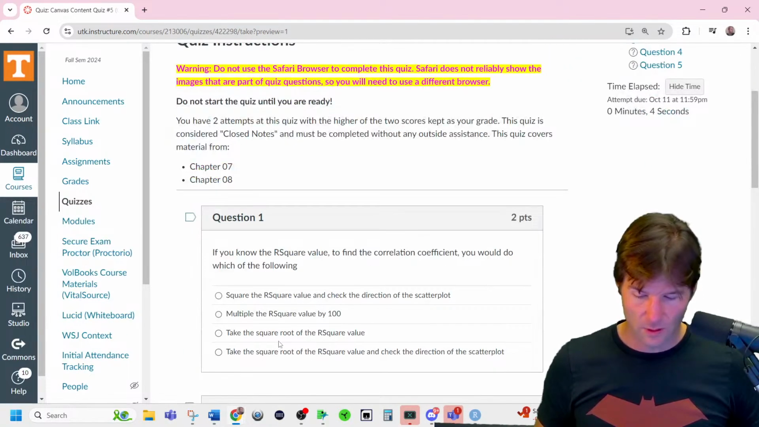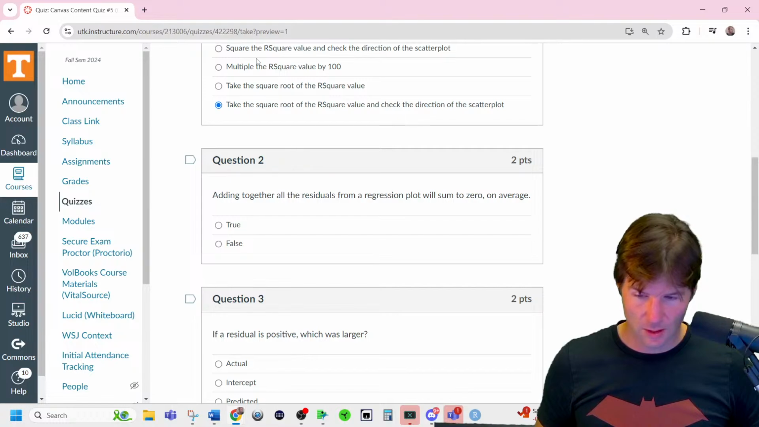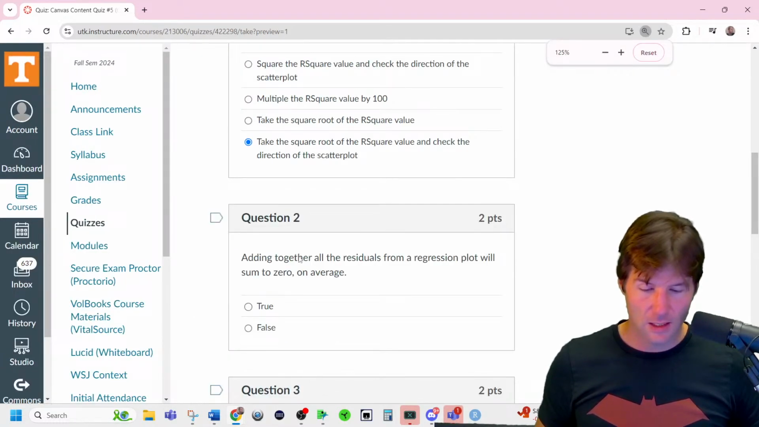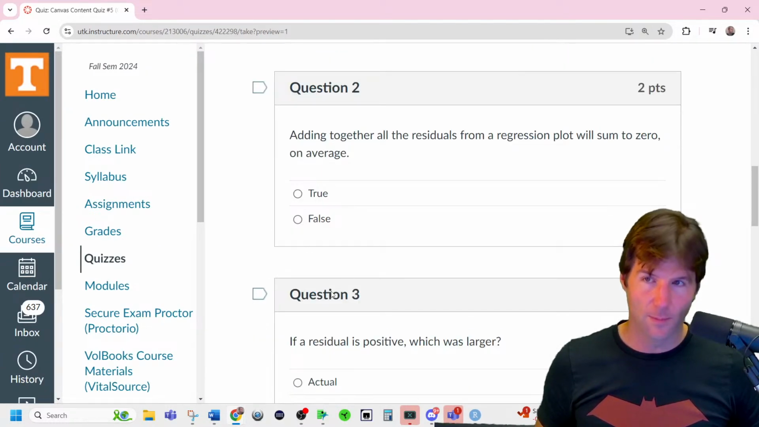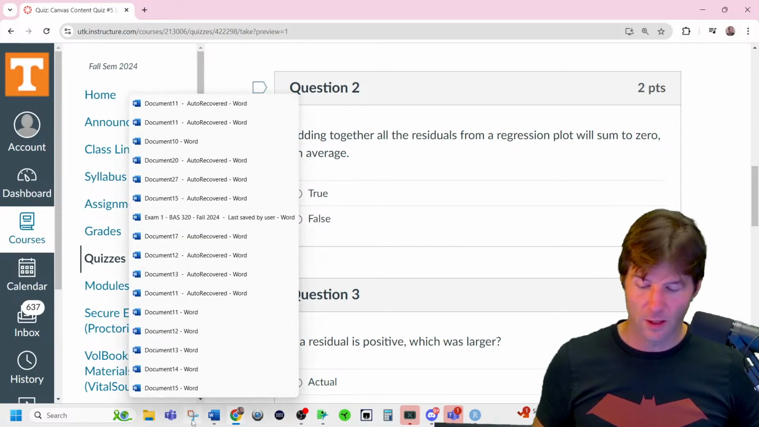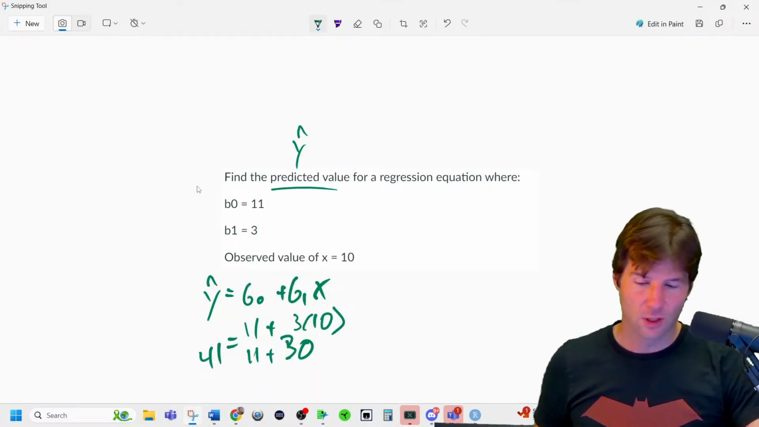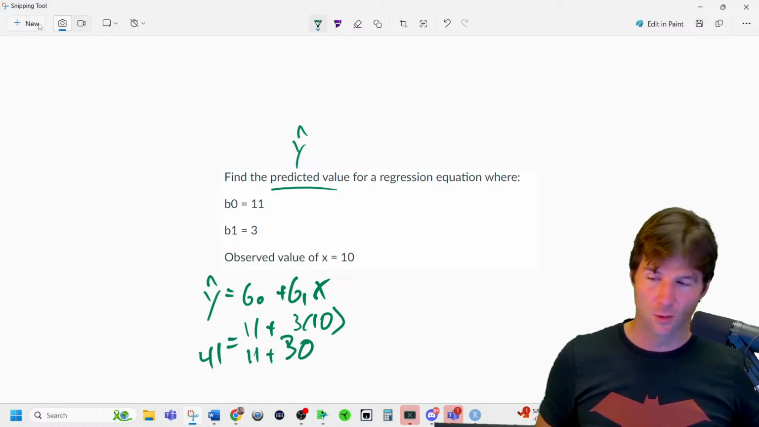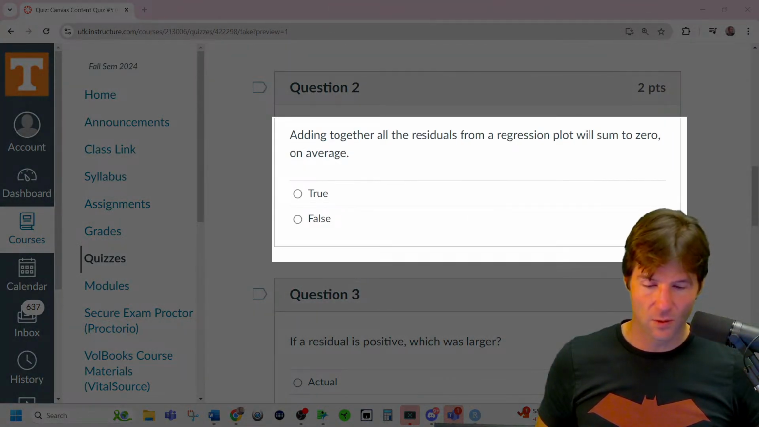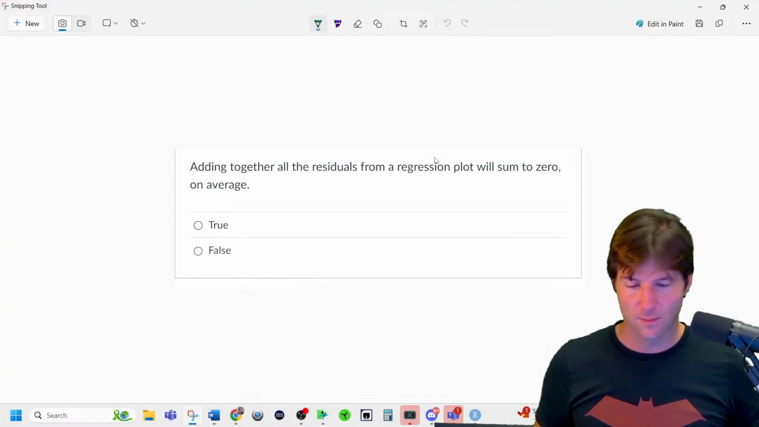If you know R squared, what you do, you square root it and check the direction. Take the square root, check the direction. Adding together all the residuals will sum to 0. That is a fact. The way the line works is when you draw a regression line, the regression line itself is going to go through the middle of the data. So if you had a bunch of points,